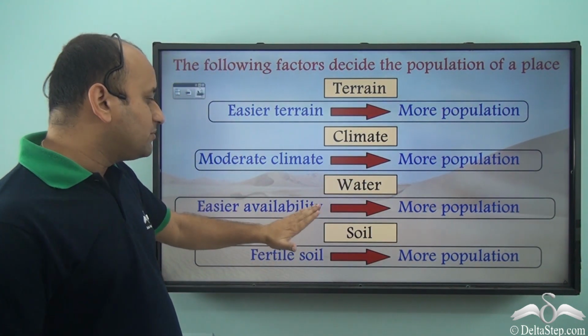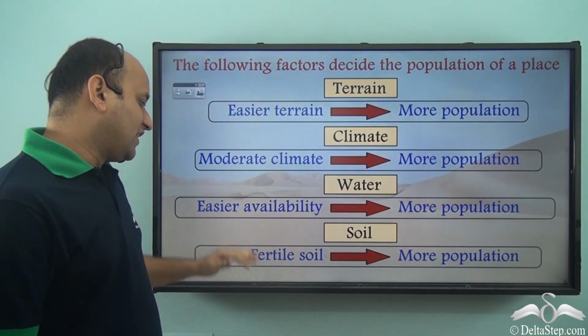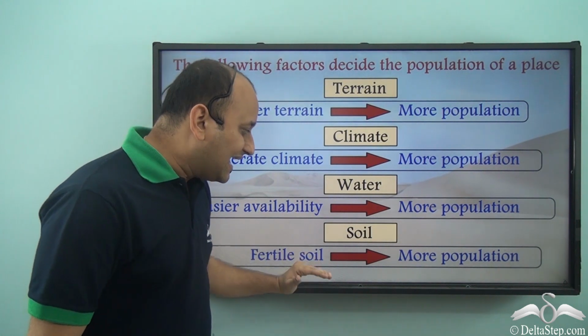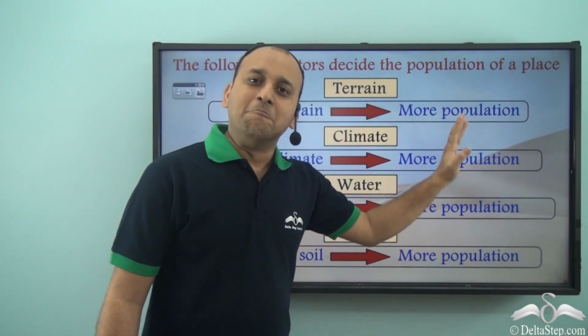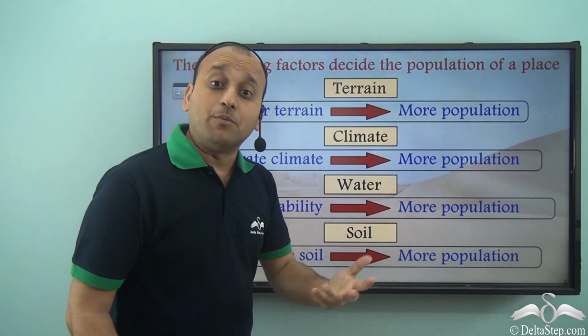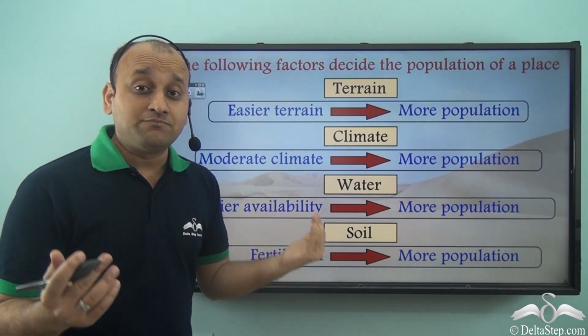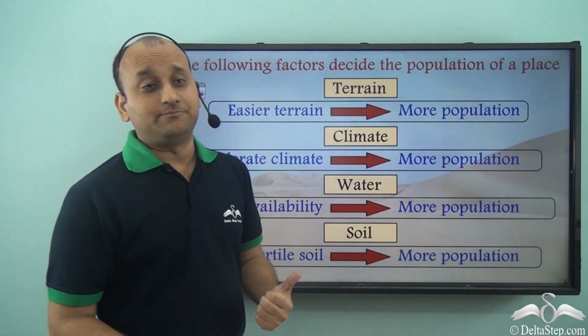And soil, if the place has fertile soil, then it would also mean more population. So these factors decide the population of a place, and that is why we have varying population density across India.